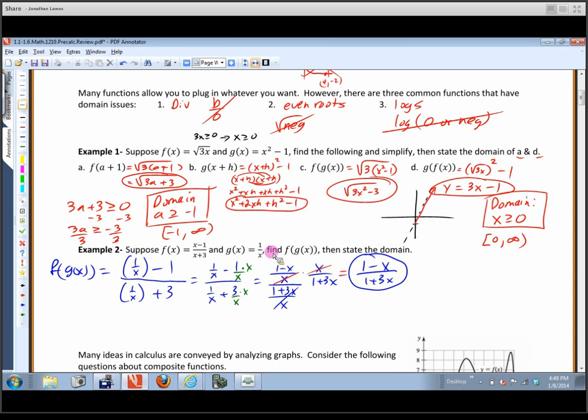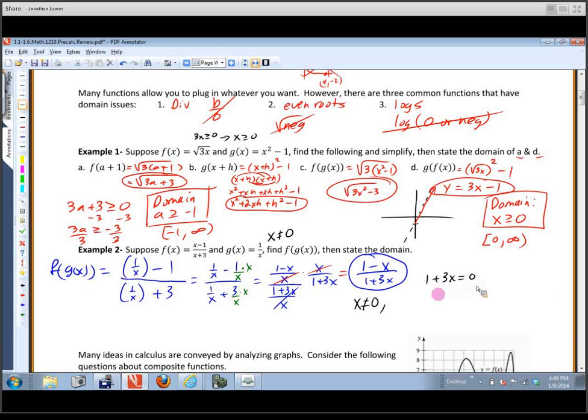Throw out anything that doesn't work right there. Well, if you look at this one, this is division. You can't divide by 0, so we know we can't use a 0. Then look at the end result and throw out anything else that comes up. So we know we can't use a 0, even though it looks like you ought to be able to plug in a 0. And then this denominator right here, 1 plus 3x, it better not equal 0.